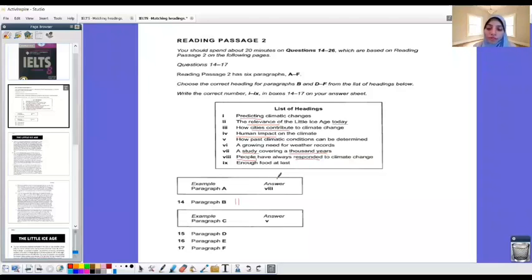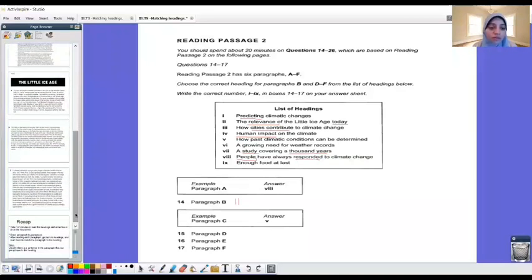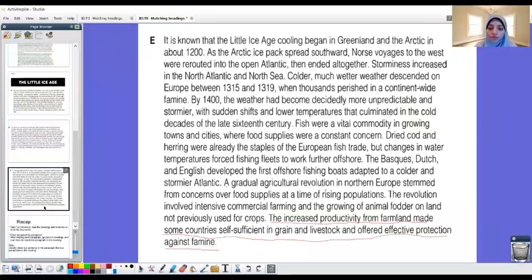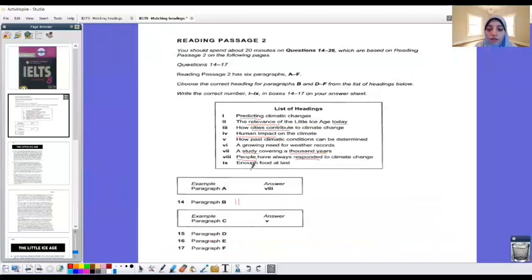So it's like a synonym, or it's like a paraphrase. We should use synonyms to understand the meanings in the sentences. And it's like a paraphrase to the sentence. Okay, so they said here the increased productivity from farmland made some countries self-sufficient. This is what we have, self-sufficient in grain and livestock. And then they said protection against famine. So this means that at last we have enough food. So it will be number 9, which says enough food at last.